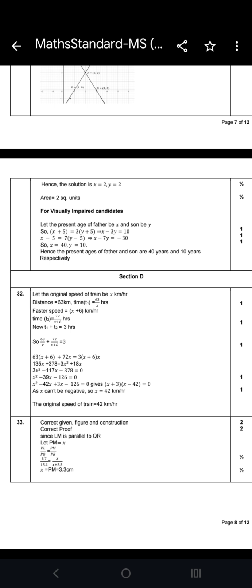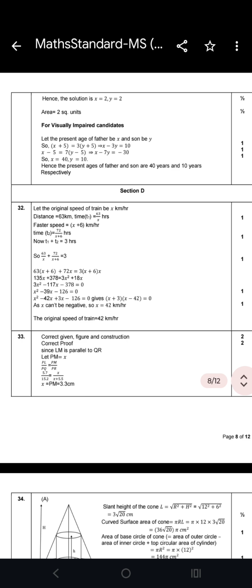When you write a statement or an equation, framing an equation or solution, see when you get 1 mark, when you get half a mark, for the answer statement, which step you are getting marks for. So go through it very well.